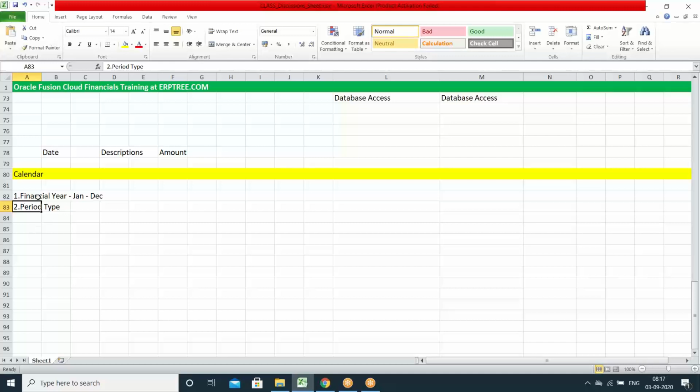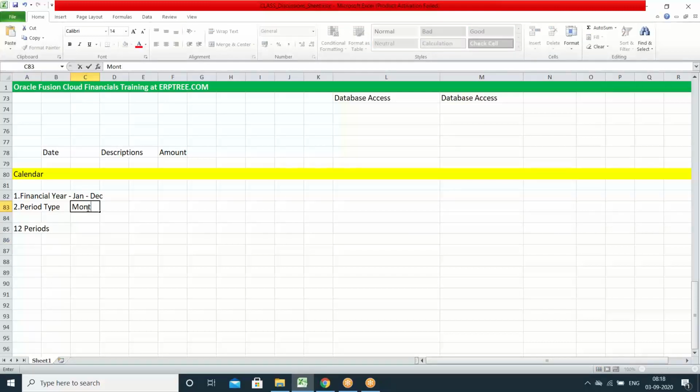If we take the example of the financial year for US, that is Jan to December, that means we'll create the calendar from Jan to December. If we say we'll use monthly as the period type, then in one financial year you can have 12 periods. But in reality, when you create the calendar in the system, you can create more than 12 periods.